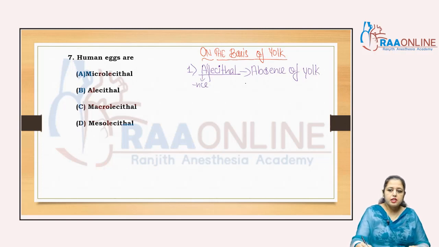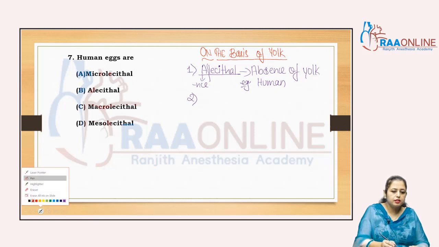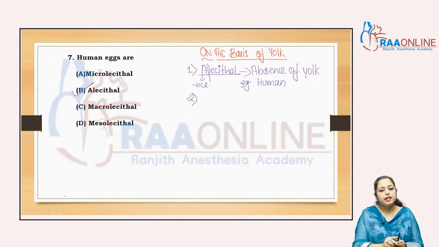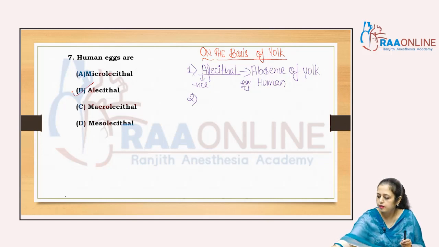And it is present in humans. The human egg is a type of alecithal. So according to that question, the answer is alecithal, because human eggs are alecithal.